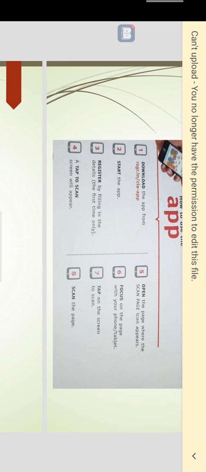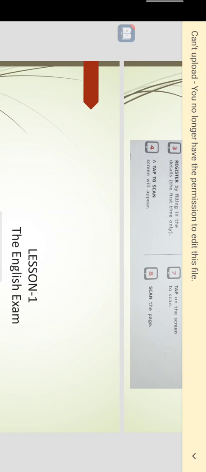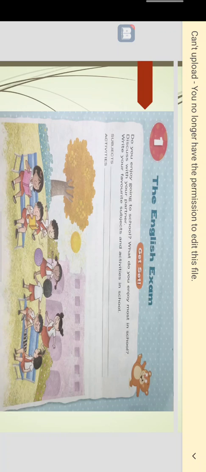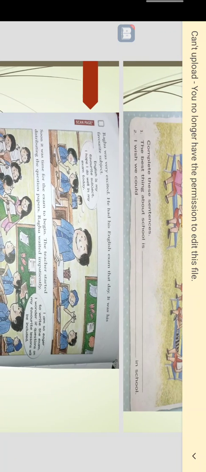There will be some images on the pages. For example, here, on this page it is there. See, scan page. So on this page, if you open that app and scan that page, you will get this lesson, that particular lesson. Its exercises, questions, answers, grammar points, and all the things will be available in this app.